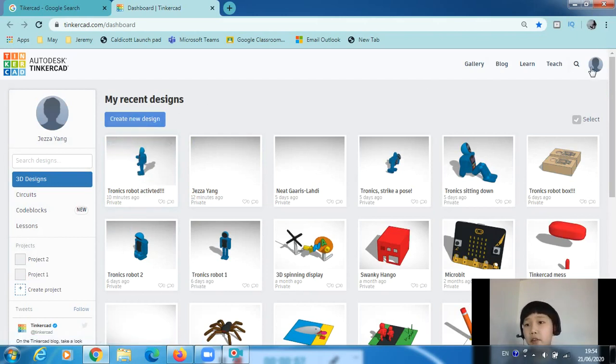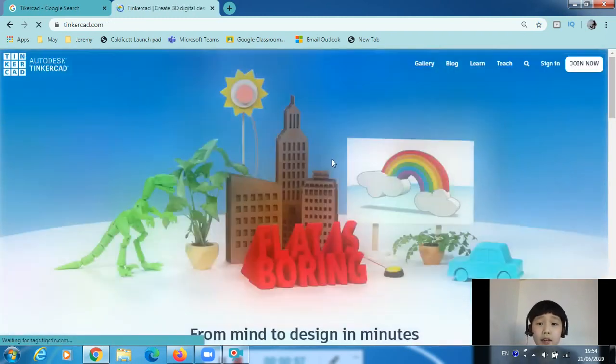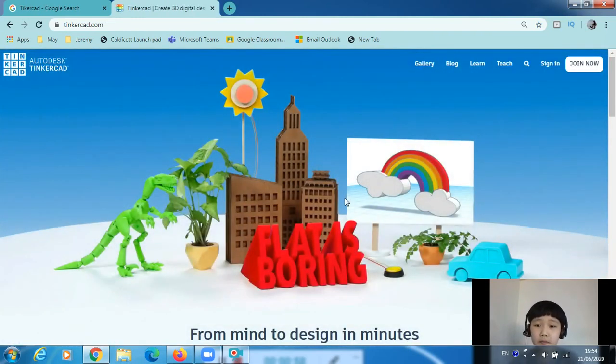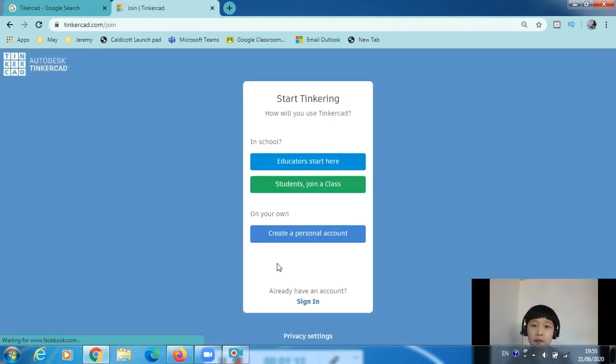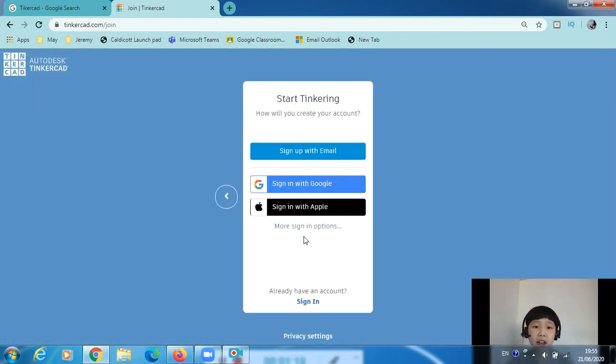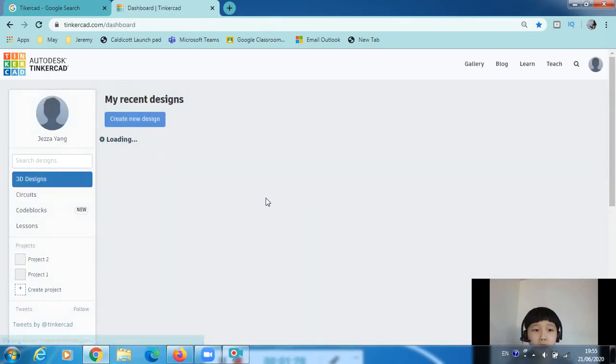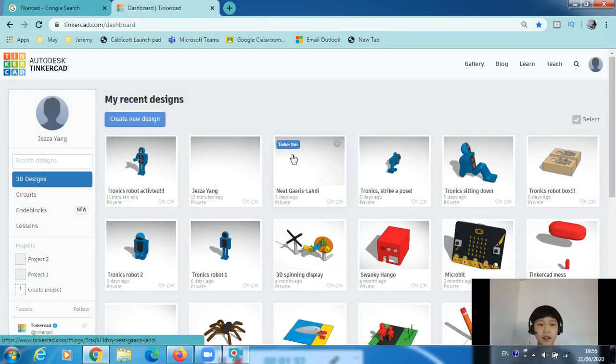But let's say it's your first time, and it will bring you to a page like this. So you can start tinkering, or if you're at school, then you can join your class. But for me, I'm just going to start tinkering. I'm going to create a personal account, sign up with Apple or Google. Well, for me it's sign up with Google. Then here it is, my account.